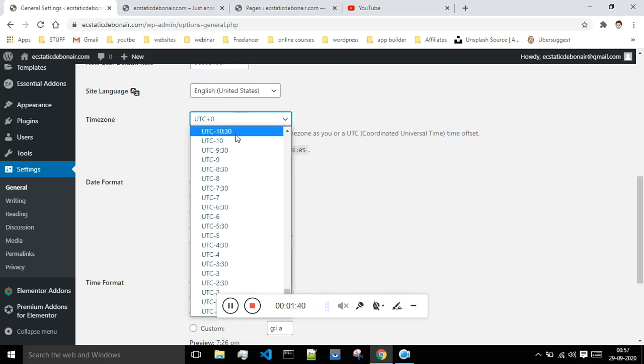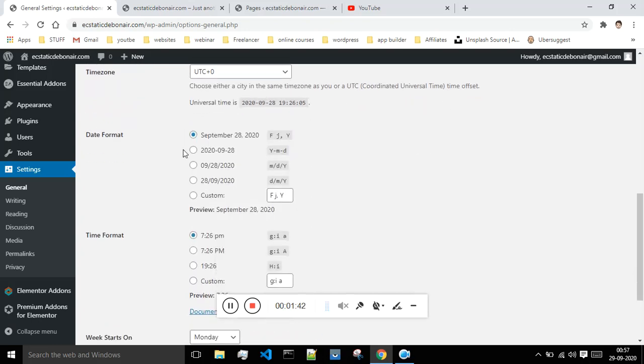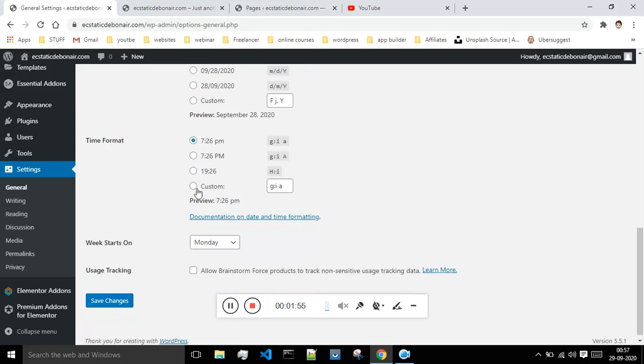And this is the time zone. Let's just keep it that way only. And this is the date format, how the date will be shown on our website. Okay, so if you want to show the date in this format, you can change this by clicking over here, but I would like to keep it this way only. This is the time format.